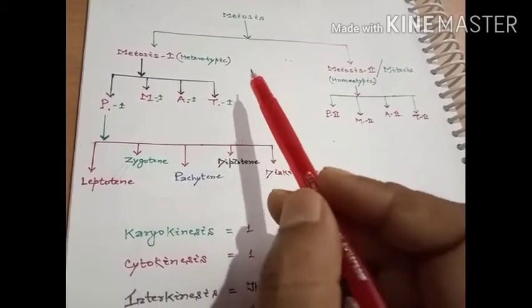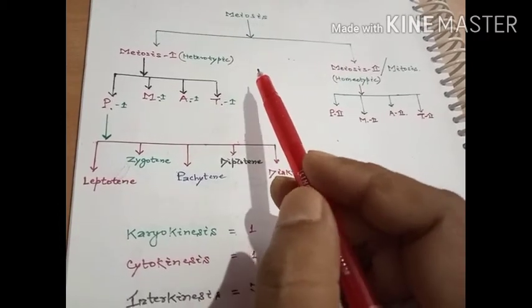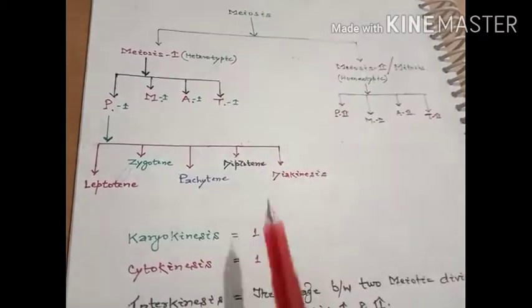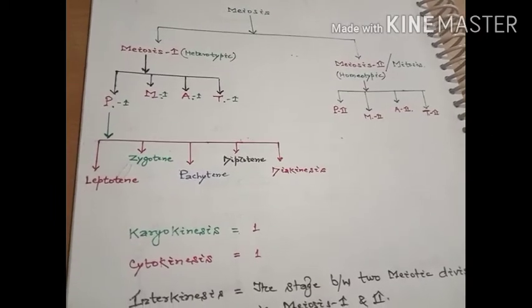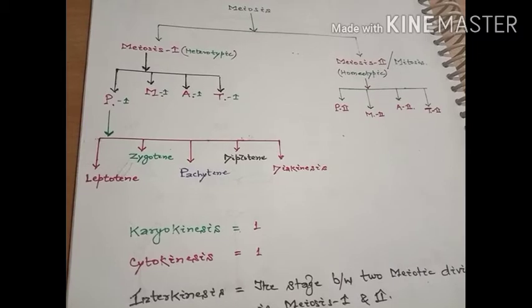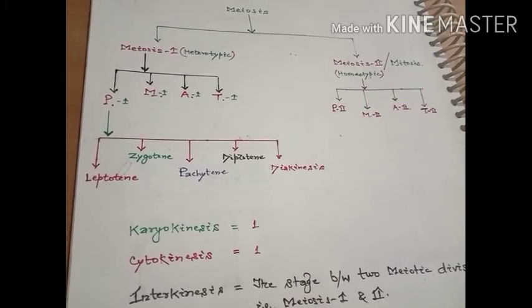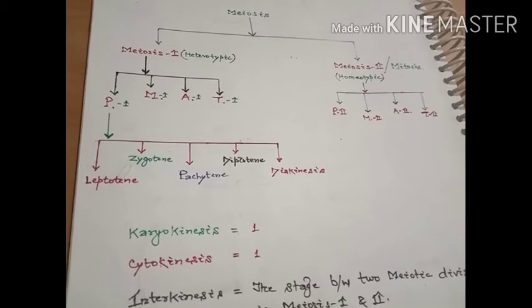In this stage, there is no replication of the DNA. It is necessary for bringing true haploid DNA in daughter cells. So we can say it is in fact considered an incipient interphase stage.